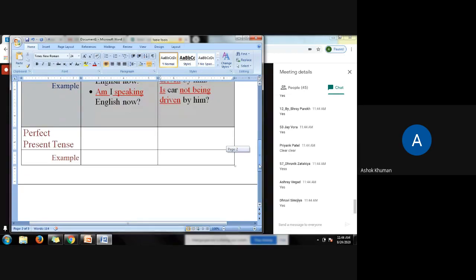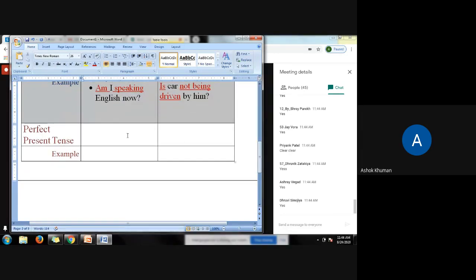Moving ahead, perfect present tense now. Answer, what would be the verb form? Very nice. Very fast. Have, has plus third form of verb, V3 or past participle. Very good. If the subject is plural, then have, or if the subject is singular, then has, plus V3. It is past participle. Now give me an example of perfect present tense active voice. I have eaten food. Very nice.